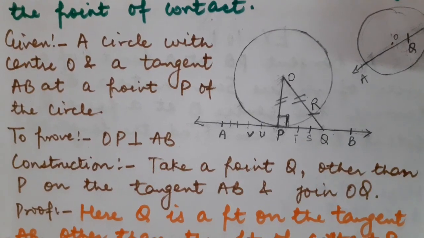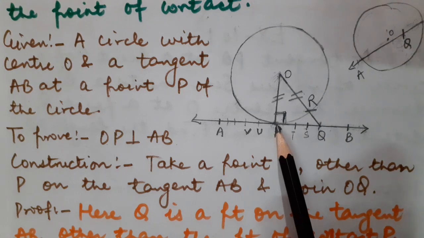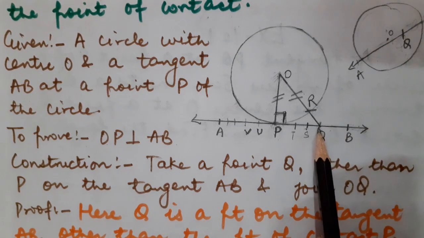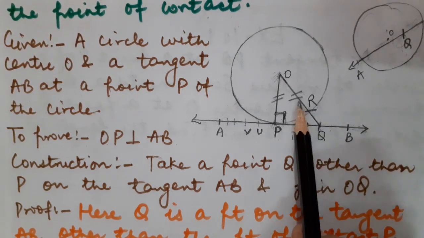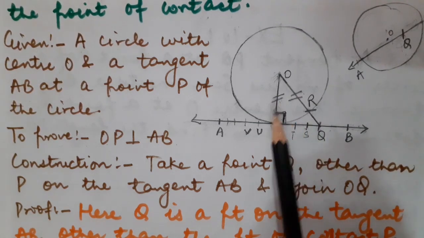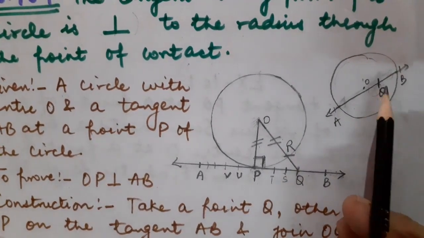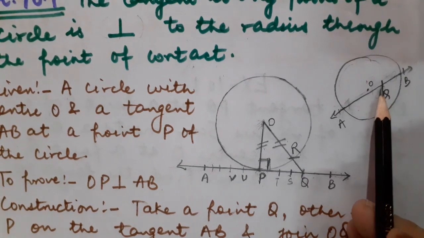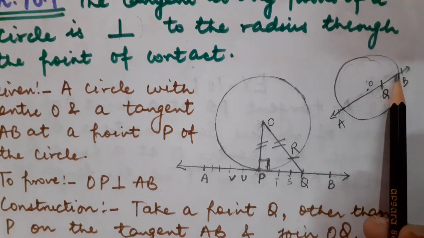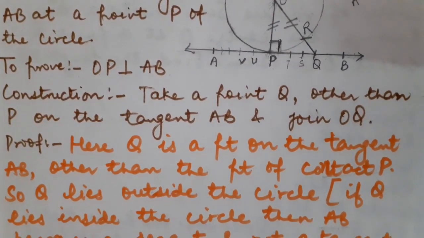So children, a small construction has been done to prove it. I have taken a point Q other than this point of contact P on line AB. I have taken the point in such a way that it should be outside the circle. It should not be inside the circle, because if the point is taken inside the circle, then AB will not be a tangent. It would become a secant. You can see in this diagram, here I have taken the point Q inside the circle. So AB has become a secant. Why? Because it is going to intersect the circle at 2 points, not at 1 point. Fine, children? So let us start doing its proof.